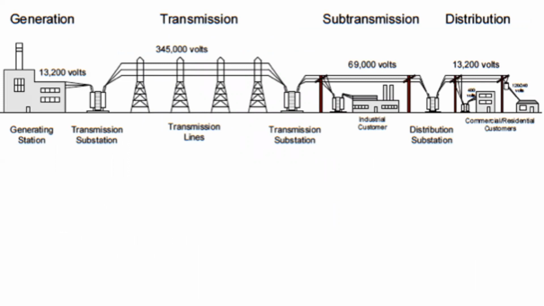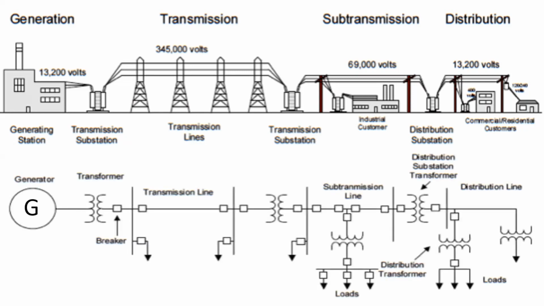So let's have here a pictorial diagram of a power system. As we can see from generating station, then we have here the transmission substation, transmission lines, transmission substation again. Then we have here the distribution part from industrial to commercial and residential customers. Itong power system natin na pictorial diagram ay pwede nating i-design using yung electrical symbols na in-introduce natin kanina. So from power system na pictorial diagram, pwede natin siyang gawing single line diagram.